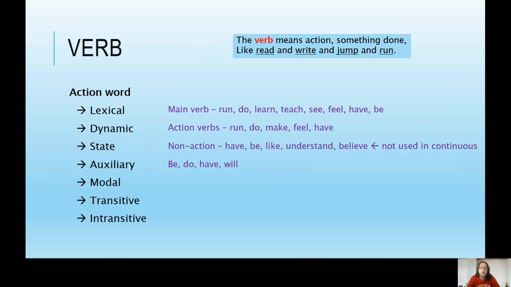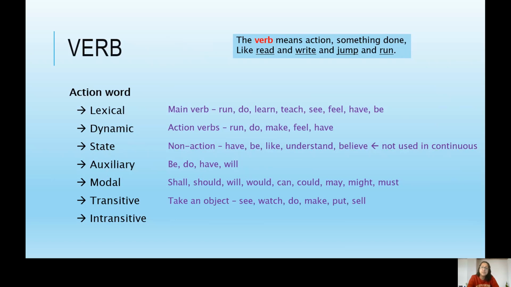An auxiliary verb, for example, be, do, have, and will. These verbs are like helping verbs which help the main verb show us what tense the verb is used in. Okay, a modal verb, sometimes called a modal auxiliary verb. These are verbs such as shall, should, will, would, can, could, may, might, must. They have different uses.